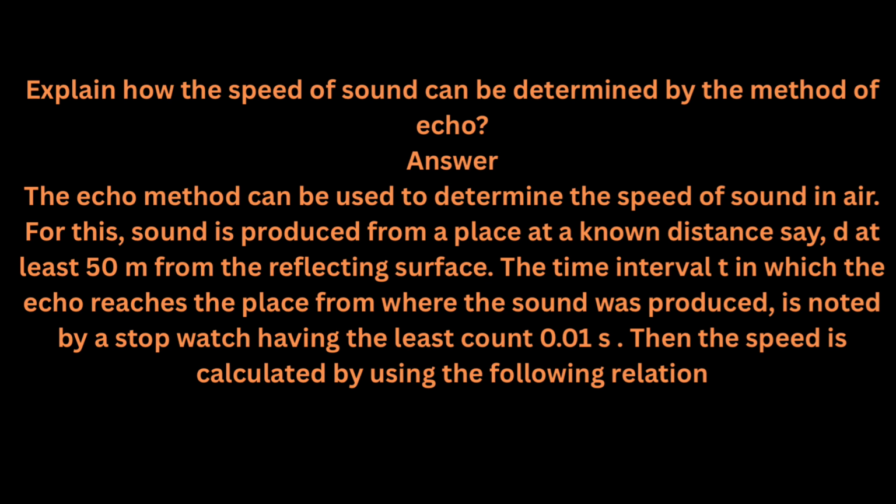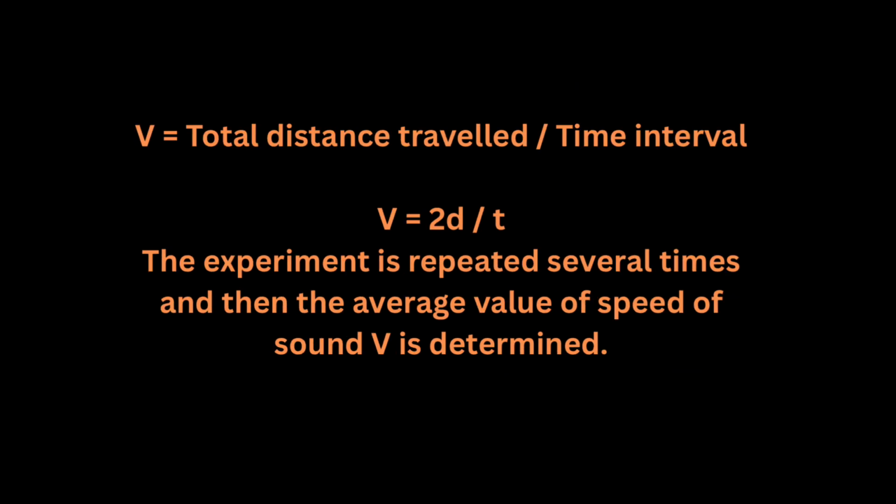Then the speed is calculated by using the following relation. v equals total distance traveled divided by time interval, v equals 2d divided by t. The experiment is repeated several times and then the average value of the speed of sound v is determined.